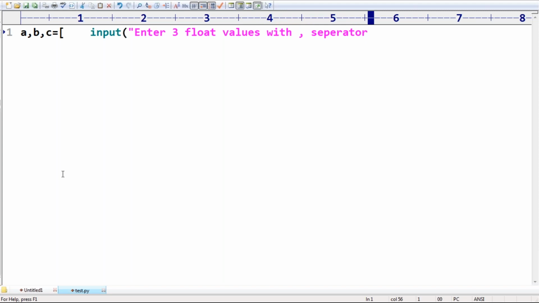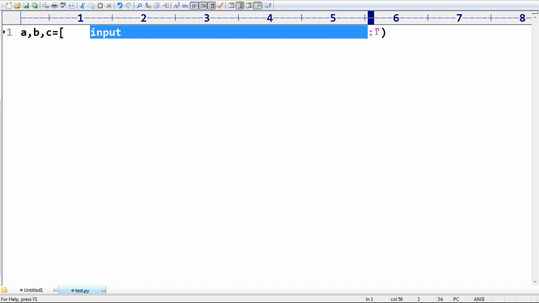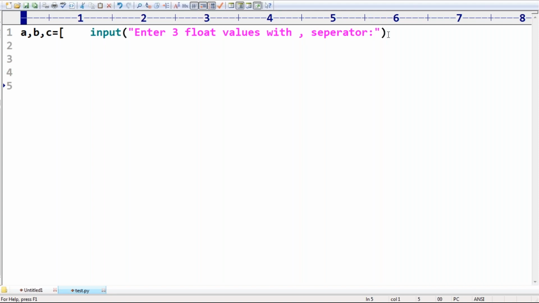This total thing is by default considered as one string. Please observe carefully. If I enter 10.5, 20.6, comma 30.7, these total values are by default considered as one string only.